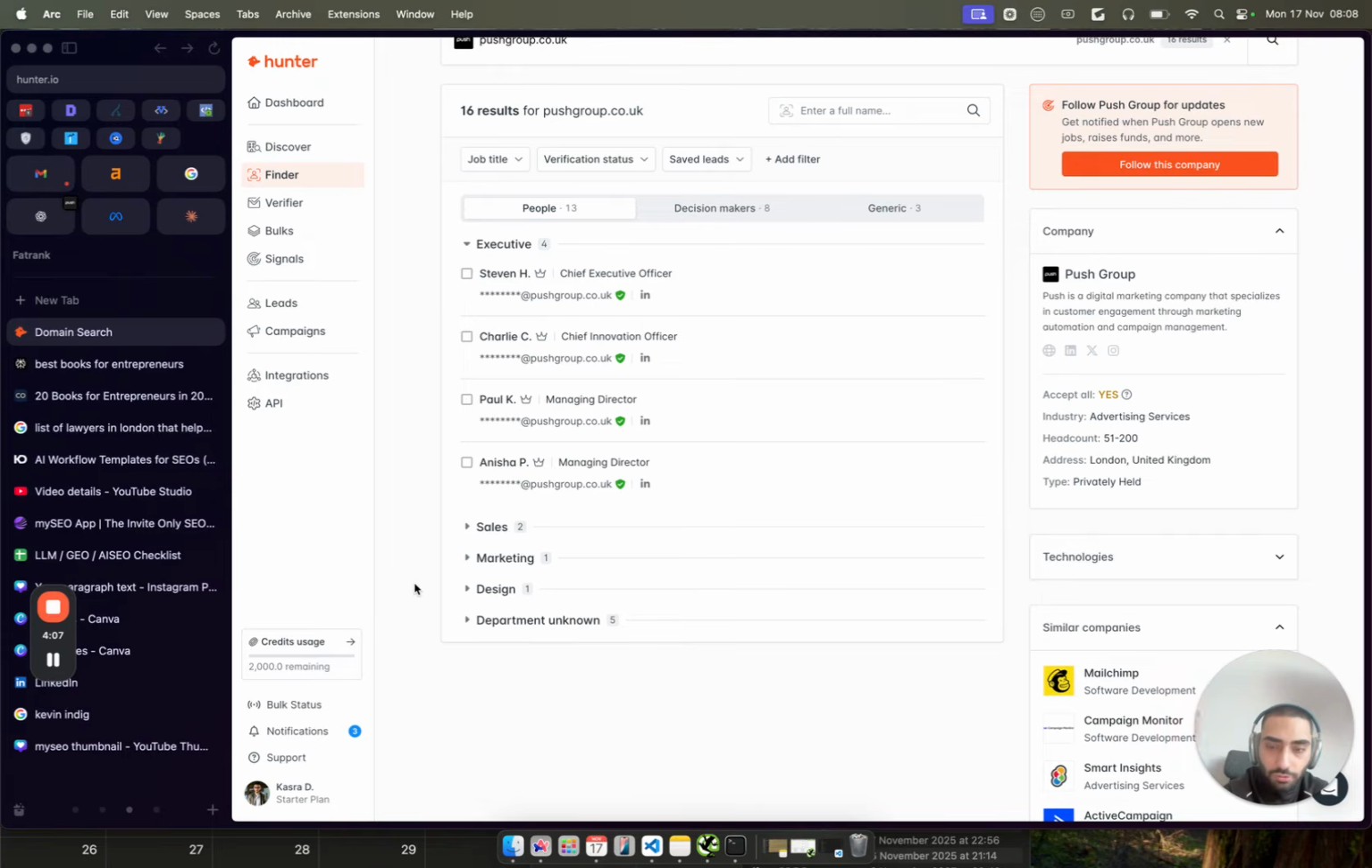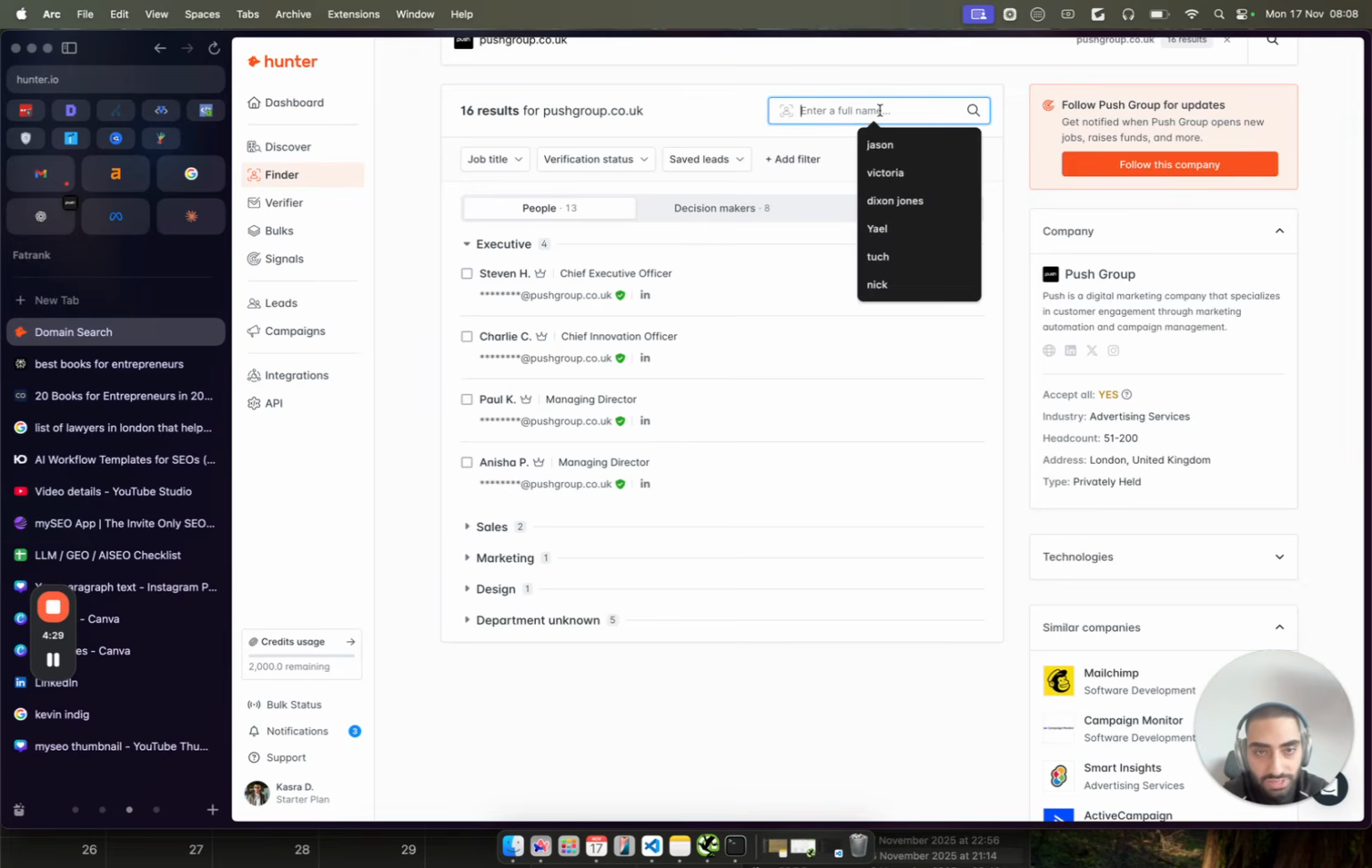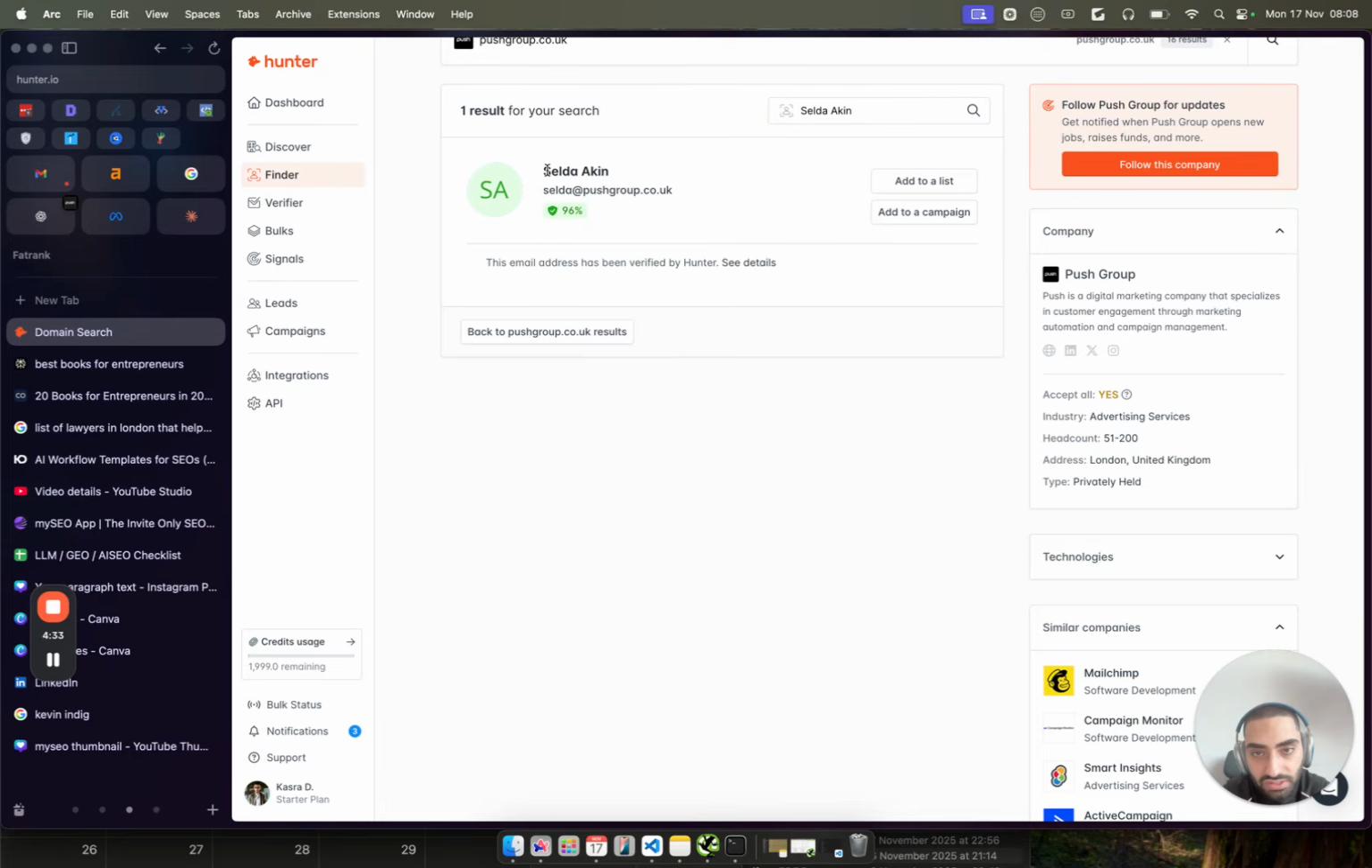Now, when it comes to outreach, it's really important that you actually email the correct person. You don't want to just be sending out emails to all of these people, because some of them might not even be relevant to who you are trying to reach out to. Like, for example, this is the CEO. Why would you want to send an email to that person? However, what you can actually do is copy this author's name and just paste it into here, and it should give you the email. So as you can see here, we have got Zelda Akin's email at pushgroup.co.uk.